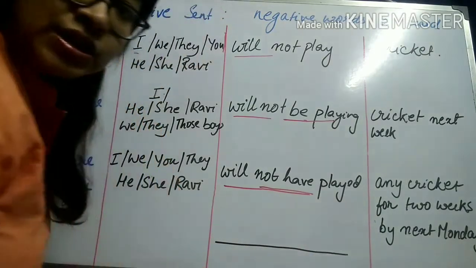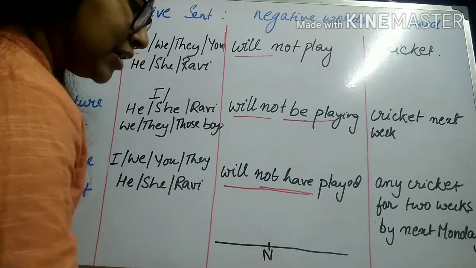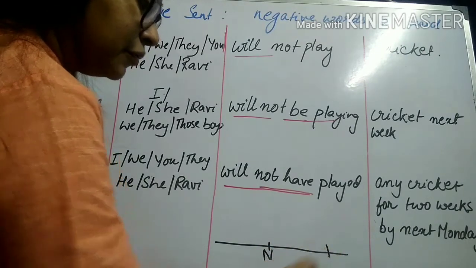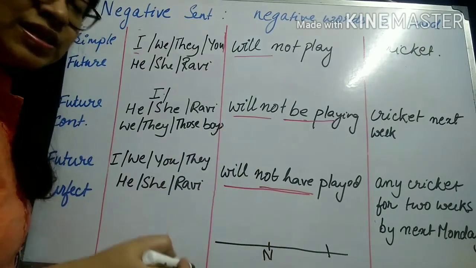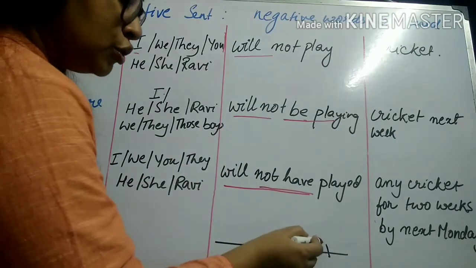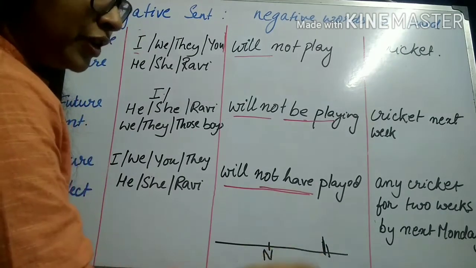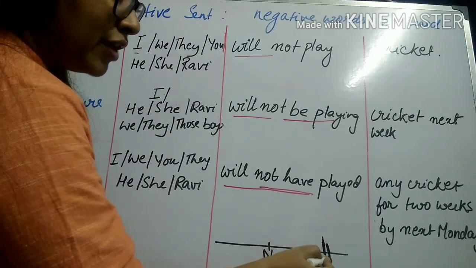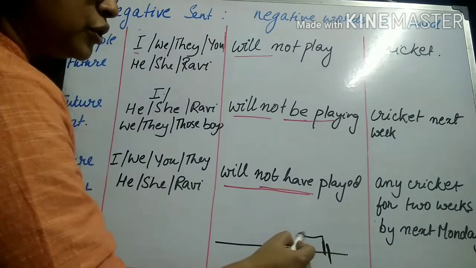If this is the timeline and this is the present moment which I have marked as N, and this is a future time, a time in future, I am expecting a certain work to complete, to get over or to be finished before the reference time. Okay, so this is all in projection.